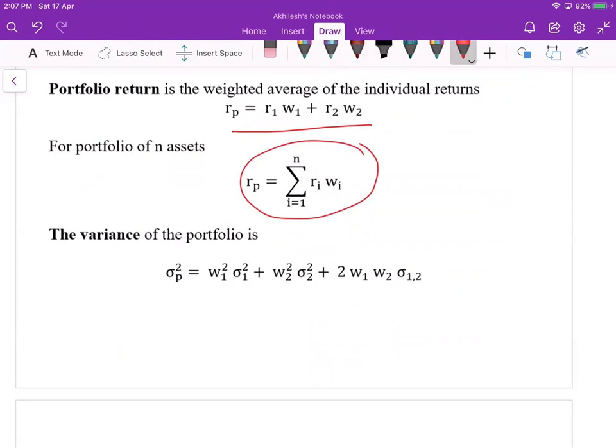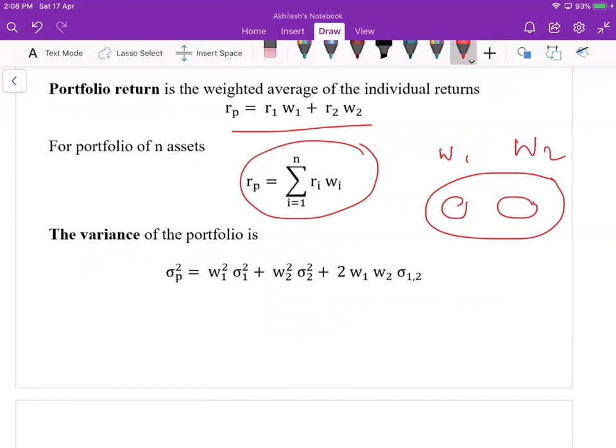Now the variance of the portfolio, considering two assets, asset 1 and asset 2, where I want to construct a portfolio. On the first asset we have invested the W1 proportion, and W2 on the second.